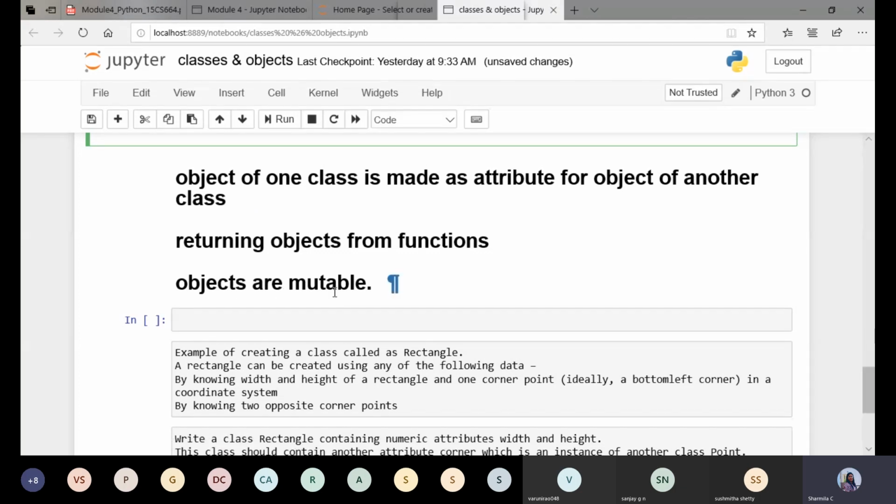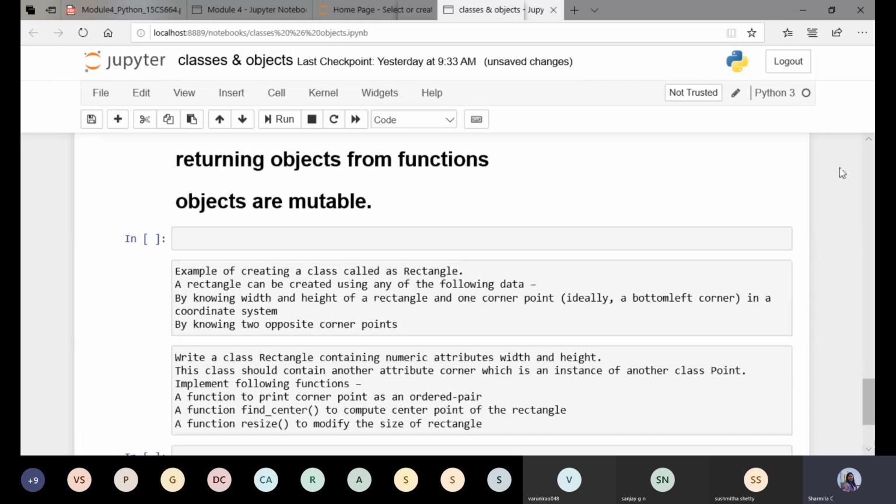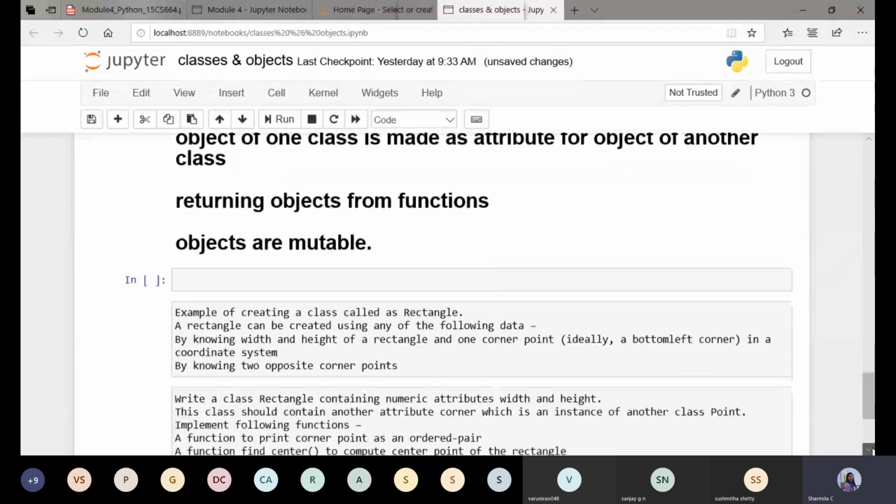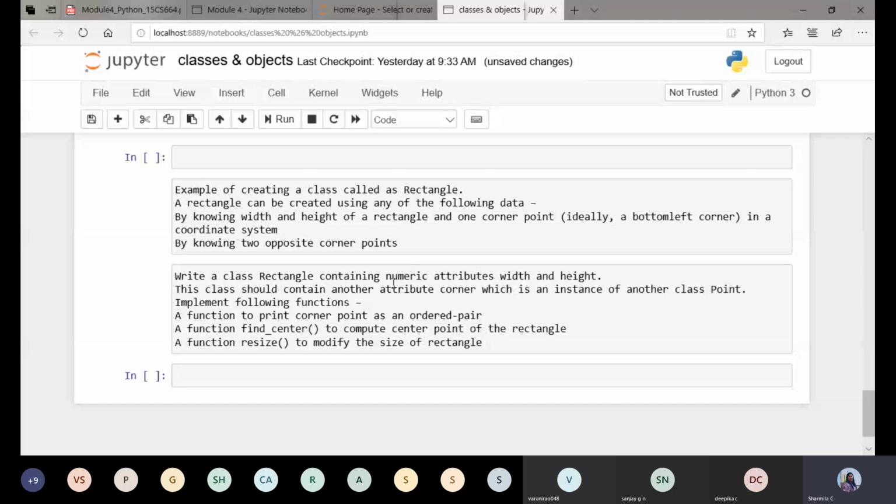Objects are mutable, meaning we can change the values. Now we'll look into these three properties of the object by considering a simple example.